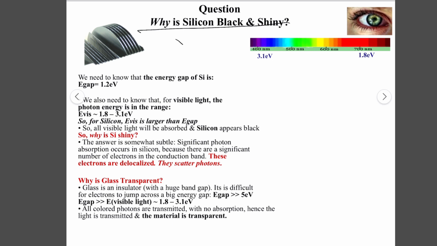We know that the visible range is in the band gap range of 1.8 to 3.1 electron volts. For silicon, its band gap is 1.2 electron volts.